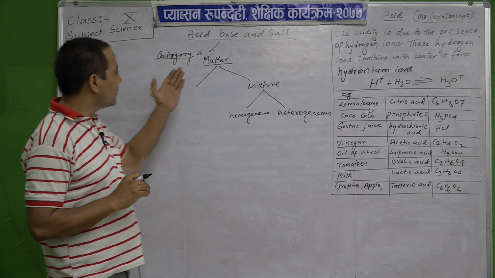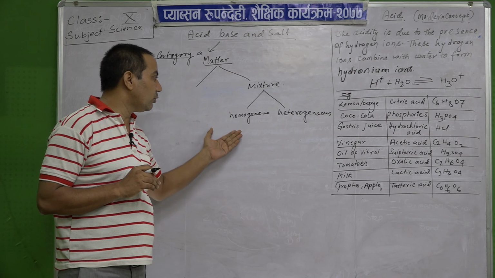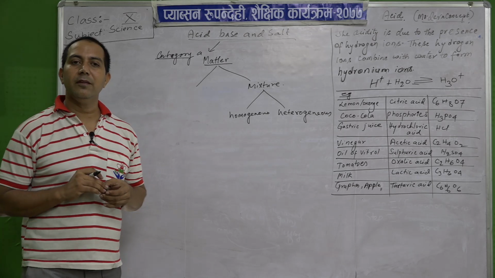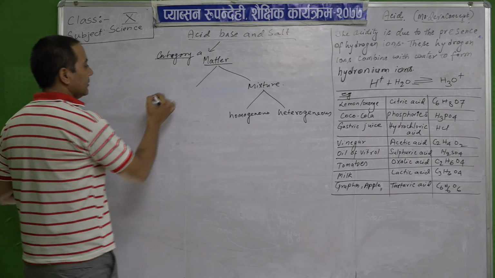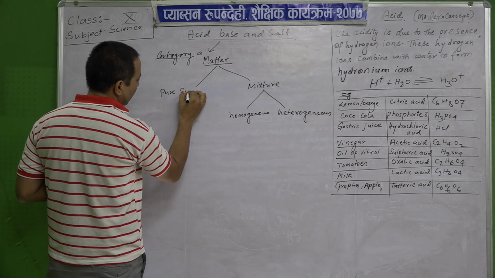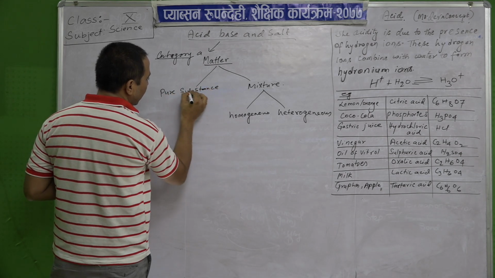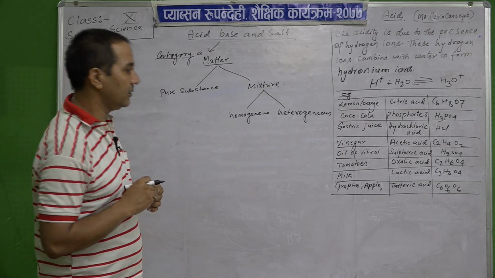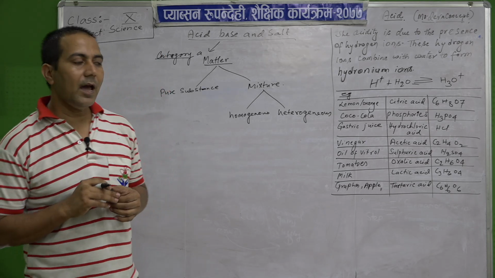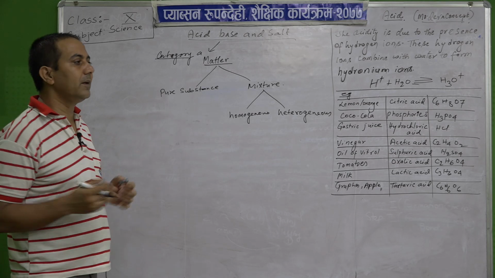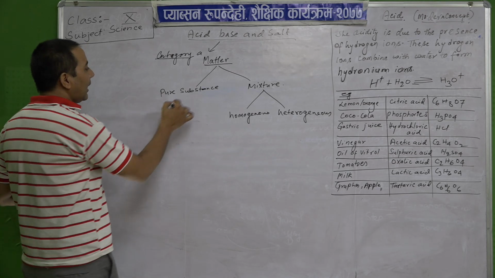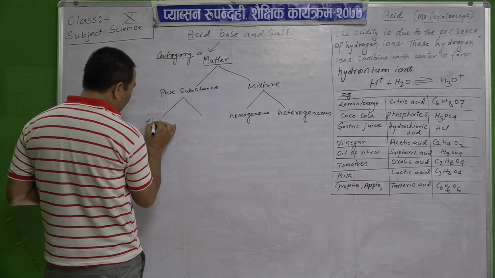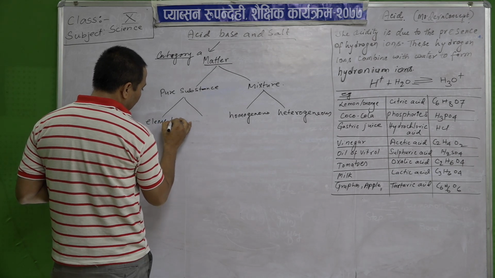Matter is classified into mixtures, and mixtures are of two types, homogeneous mixtures and heterogeneous mixtures. Another type of matter is what we call the pure substance. Pure substance means they do not have any mixture of other parts. Pure substances are again classified into two types, the elements and compounds.